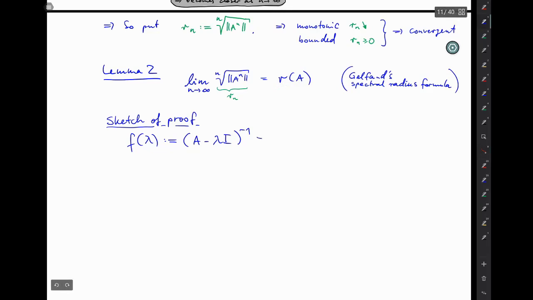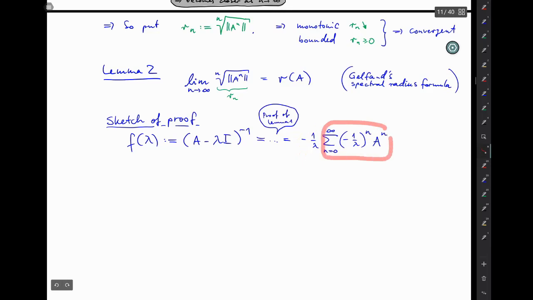And then we already saw in the proof of lemma 1 that this is equal to minus 1 over lambda times this series which comes from the Neumann series. And for the convergence of this series, we assume that lambda is sufficiently large. We did all this before.